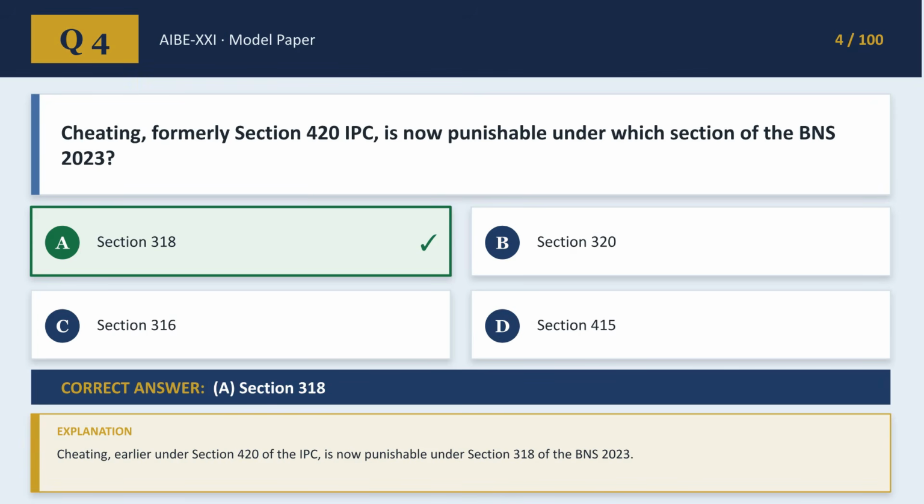Next, question 4 covers the new legal codes. Cheating, formerly Section 420 IPC, is now punishable under which section of the BNS 2023? The correct answer is A. Section 318 of the BNS 2023.